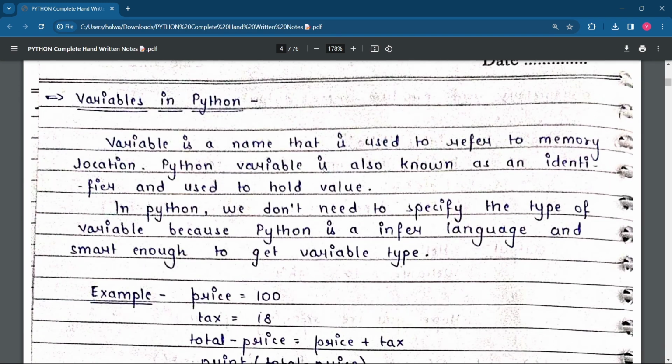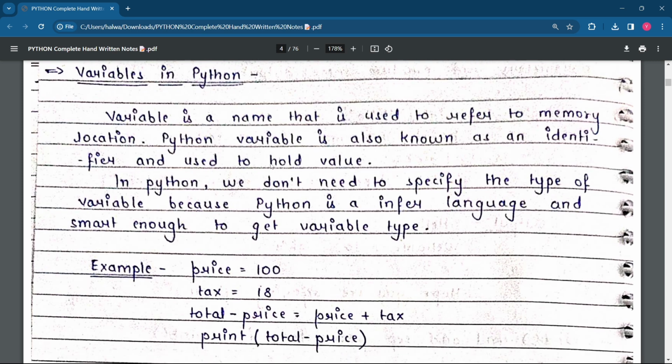Now we will be seeing variables in Python. I'm revising the concepts and also taking new examples. As we have covered variables, again repeating, a variable is a name that is used to refer to a memory location. I hope you understand from the line itself what a variable is. In Python, a variable is known as an identifier and is used to hold a value.